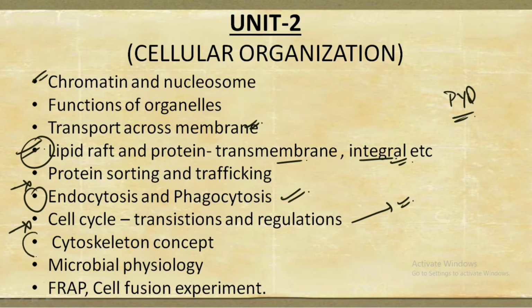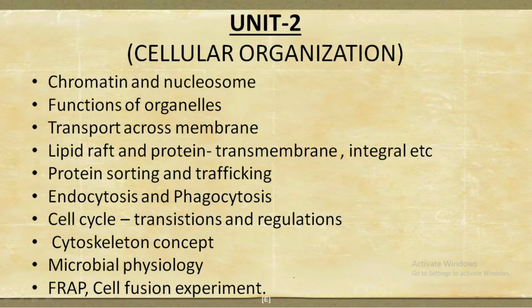Then we have the topic of the cytoskeleton concept, again very important. Then we have the topic of microbial physiology, and then we have the topic of the FRAP and the cell fusion experiment. This cell fusion experiment is an extension of the cell divisions that you would be studying. So in that cell cycle and cell division, there is a small topic of cell fusion experiment, so make sure you do that topic also.